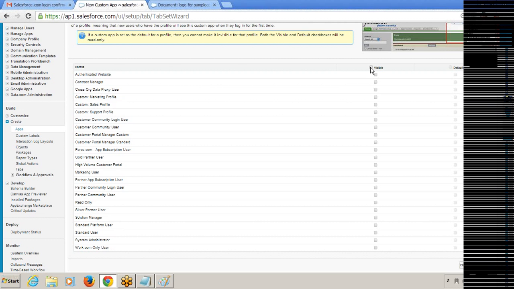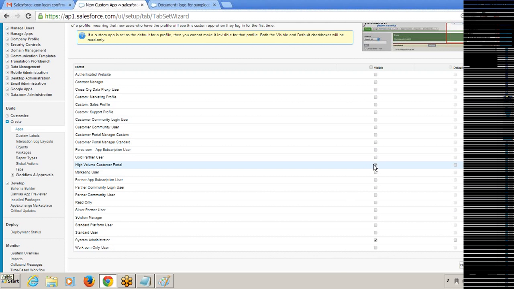But I don't want to show this application to all profile users. I want to show this application to System Administrator profile users only, because my profile is System Administrator. I want only me to see this application, so I'm giving this permission to System Administrator only. Or if you want to give permission to any other profile, you can check that checkbox also, and automatically those users can also see this application.